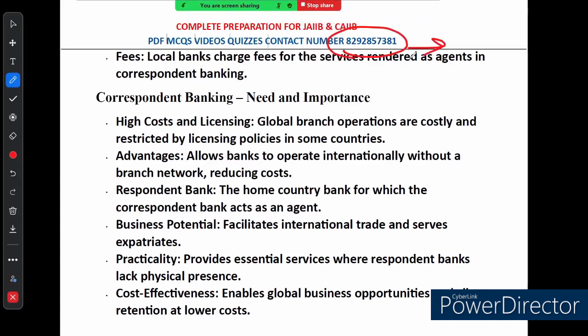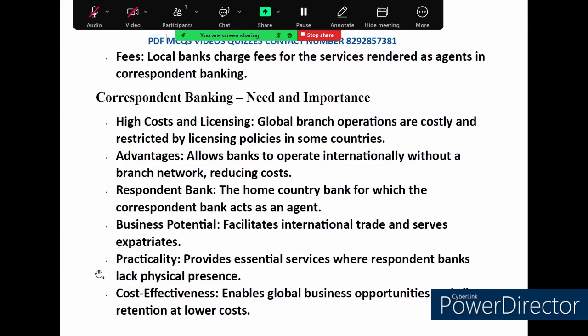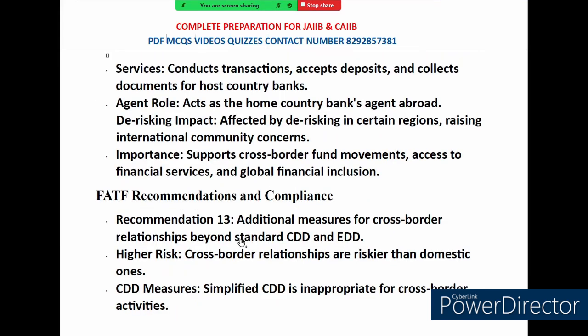The complete course will be in English, with demonstration in the simplest language possible, so that the concepts become clear and you can easily answer the questions in the examination. So this is what we are doing. We are building our basics. First of all, we need to understand what a correspondent bank is and why it is needed. Then after that we will see the nitty-gritty of each and every part of the portion.